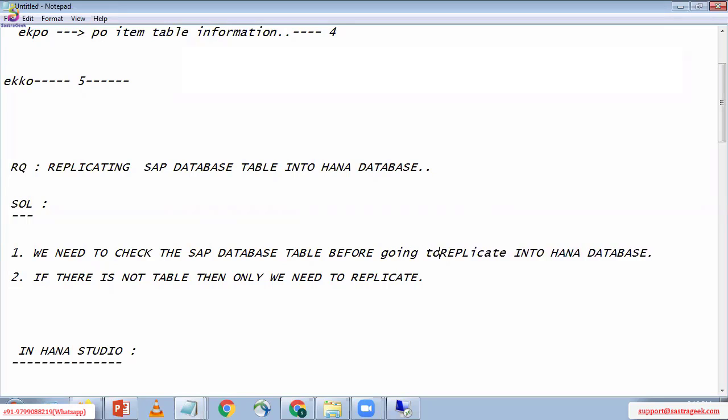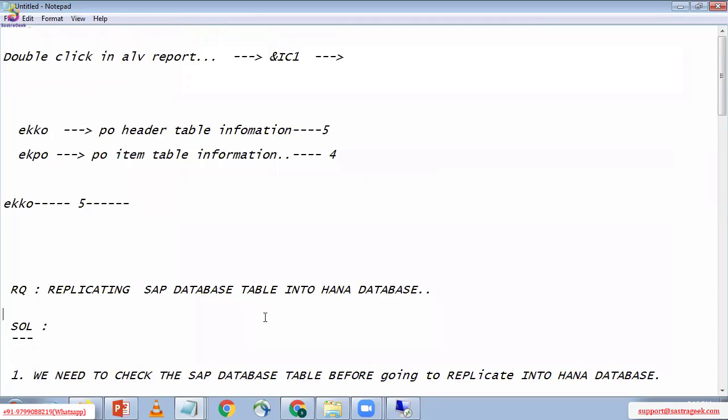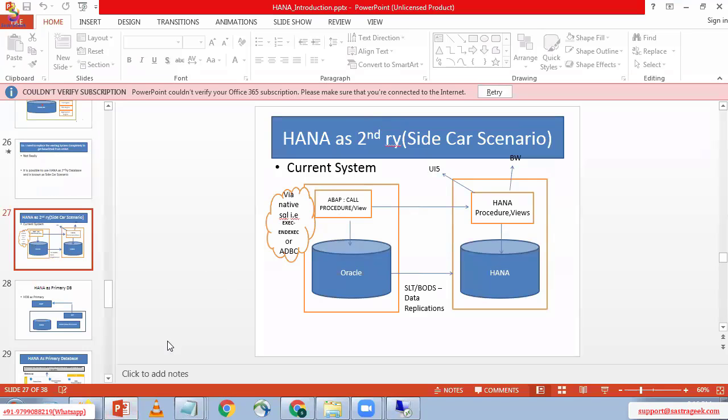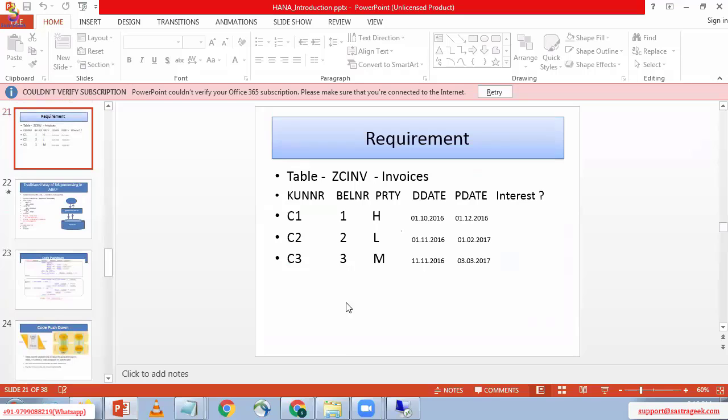Before replicating into the HANA database, we need to check whether the SAP table exists or not. If you want to check any database tables or temporary calculations, you can check in SAP HANA Admin Console. Here we can test the data and do temporary calculations. So I'm going to open the SAP HANA Admin Console and check whether the table is there. Which table? This is the ZCINV table. We will check whether this ZCINV table exists or not as the first step.